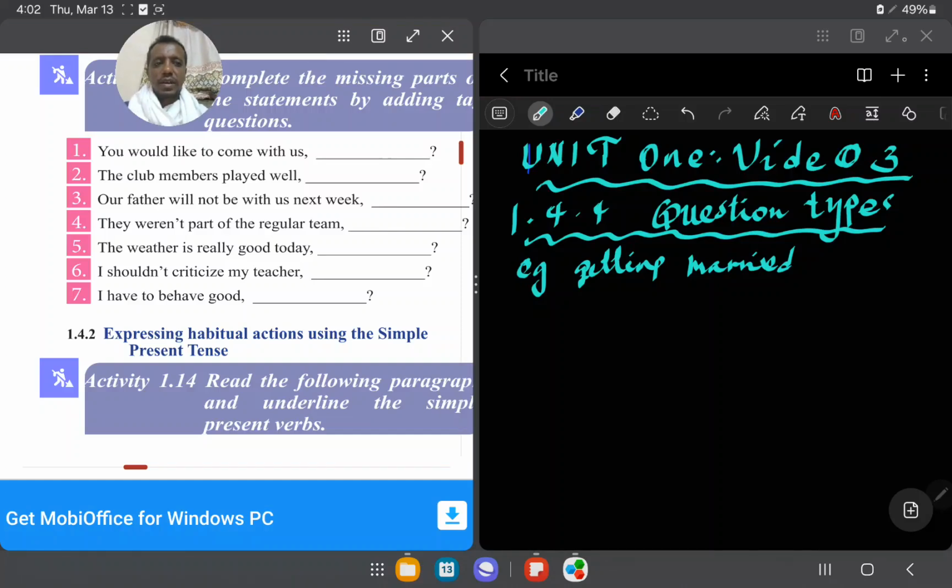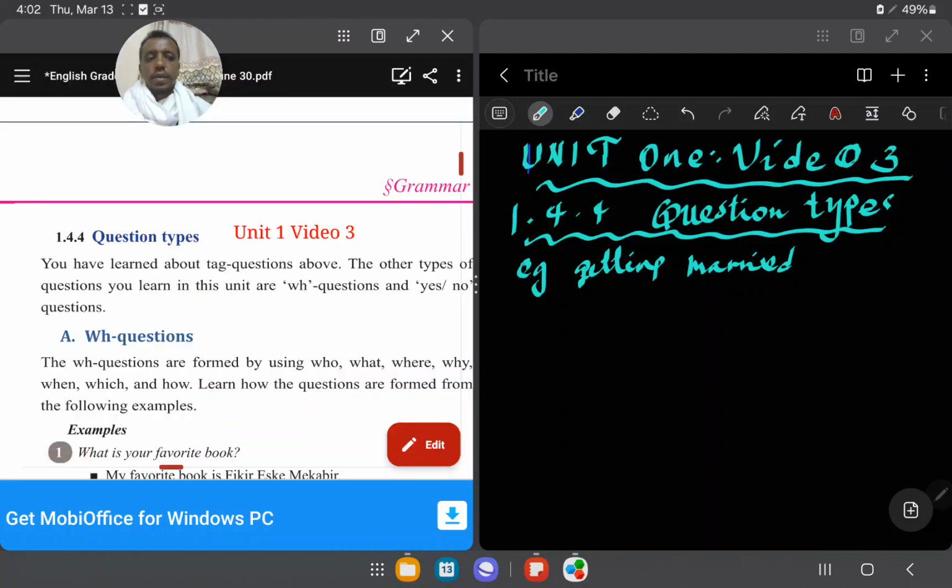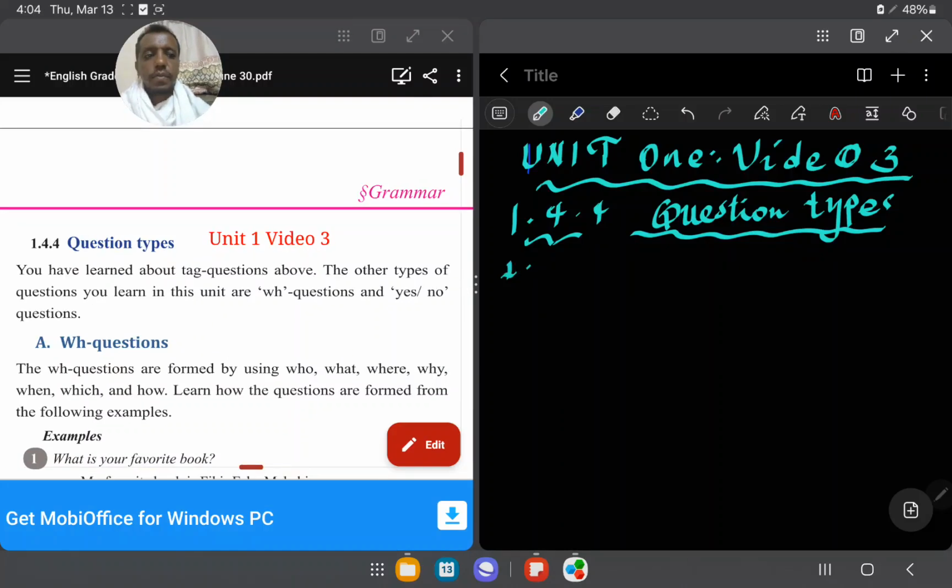Today we'll see question types. So you can see here unit 1, video 3, question types. Now what is a question? Let me tell you in detail. So far we discussed question tags in the previous video, that is video 2.